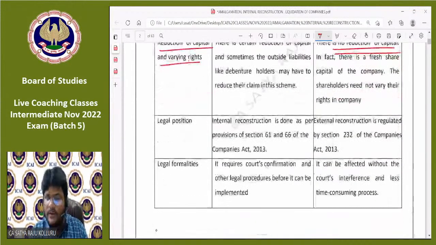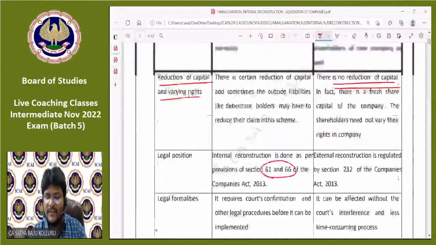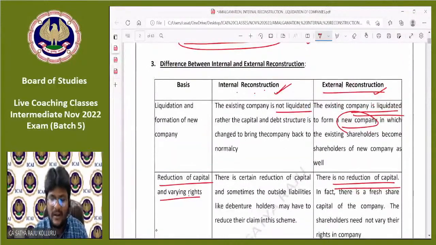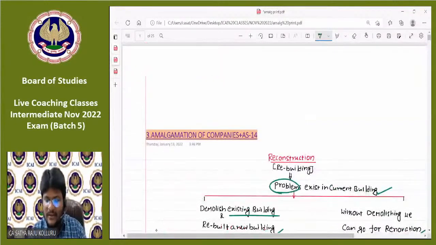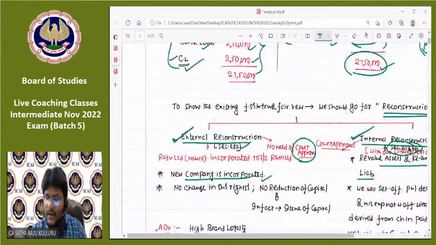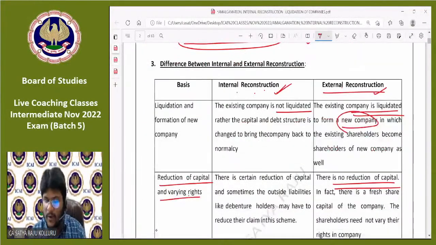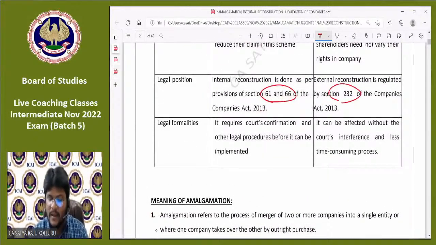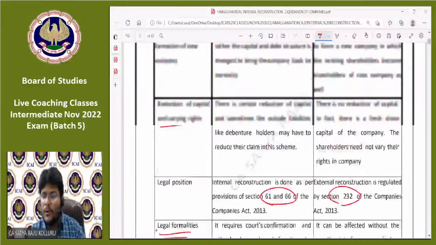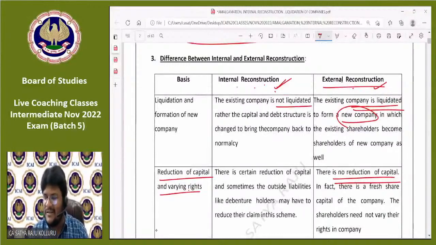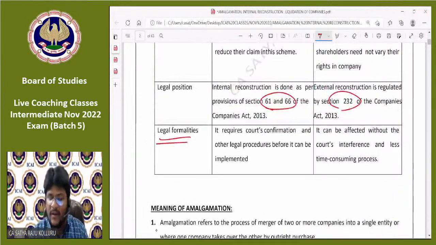Legal position: I discussed that sections 61 and 66 are dealing with internal reconstruction. Tell me, guys, I already discussed sections 61 and 66 deal with internal reconstruction. In case of external reconstruction, section 232 is applicable. The same I established here as well. Legal formalities: Sir, is court approval required for internal reconstruction or external reconstruction? Court approval is required for internal reconstruction. The same thing is given here: court's confirmation is required in case of internal reconstruction. But without court interference, external reconstruction occurs.